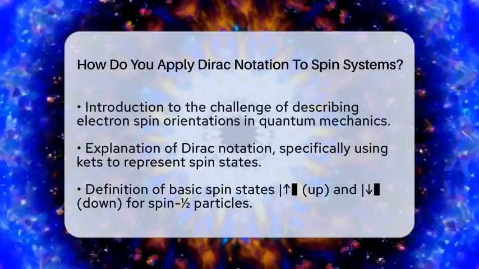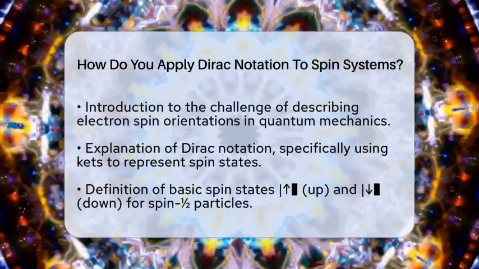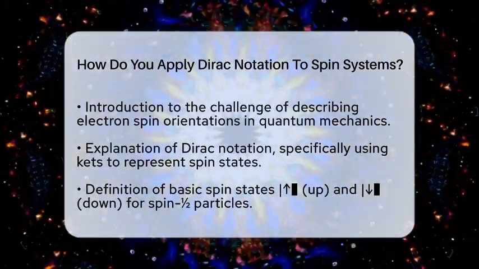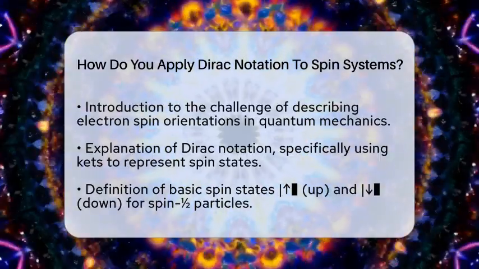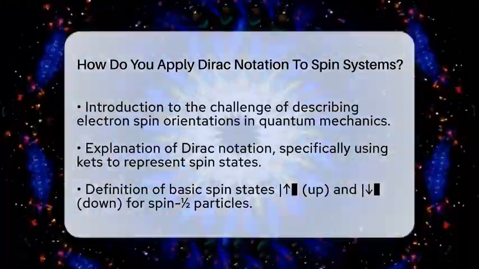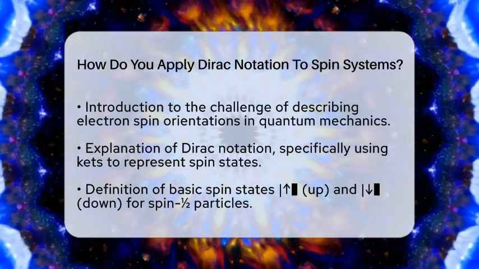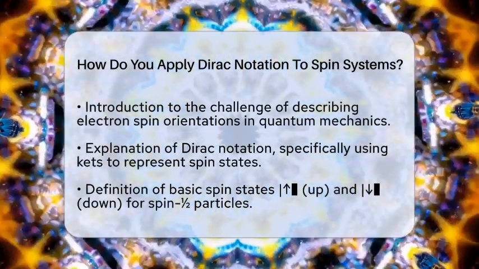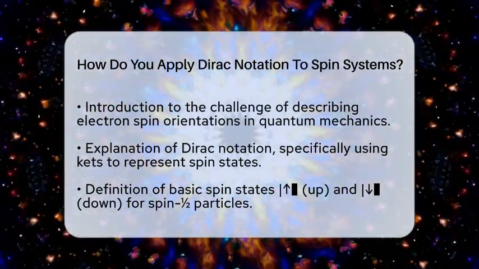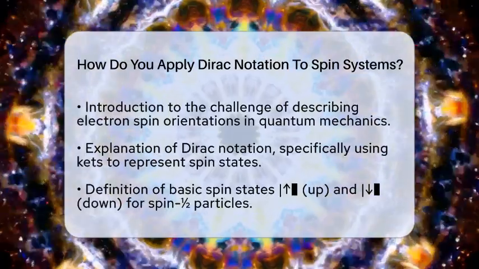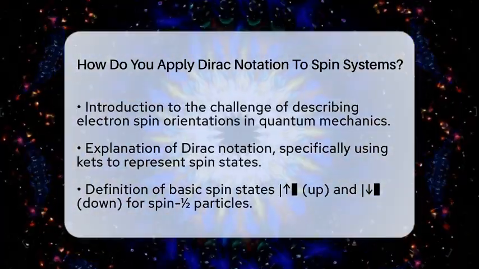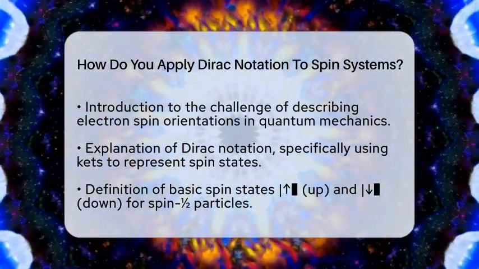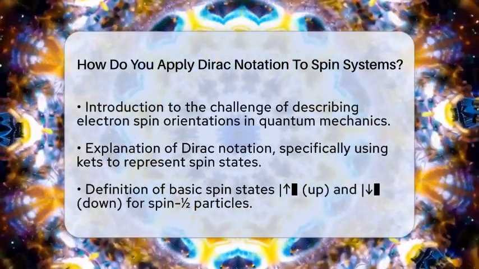In quantum physics, we use special symbols called kets to represent the state of a particle's spin. For a spin 1/2 particle, like an electron, the main states are written as |up⟩, for spin up, and |down⟩, for spin down. These are like the two basic positions of a tiny magnet. These states are orthogonal, meaning they are completely different, and they form a simple basis for describing any spin state.